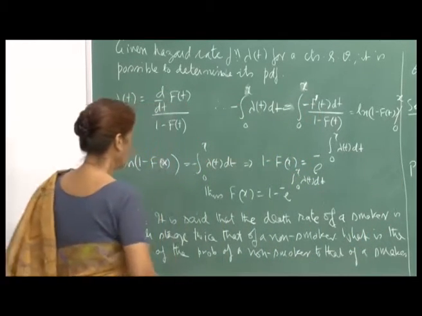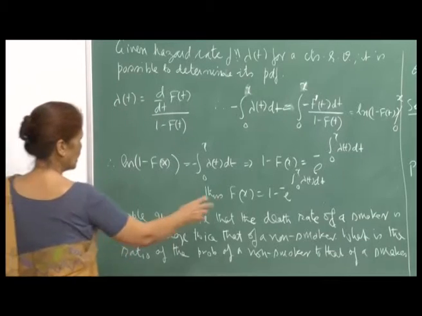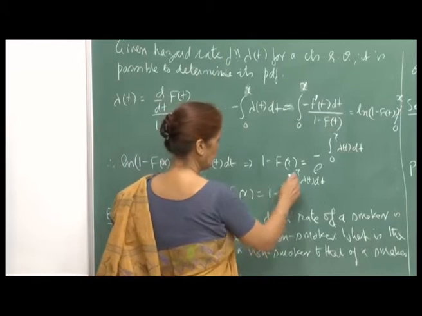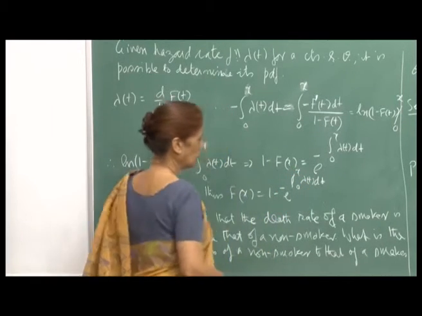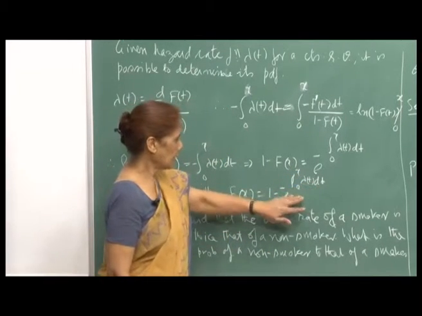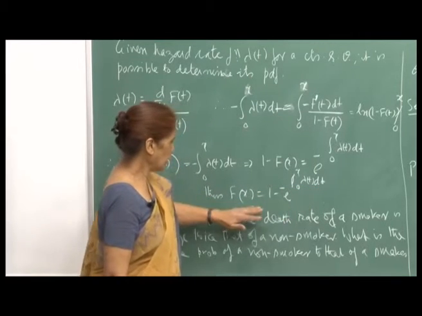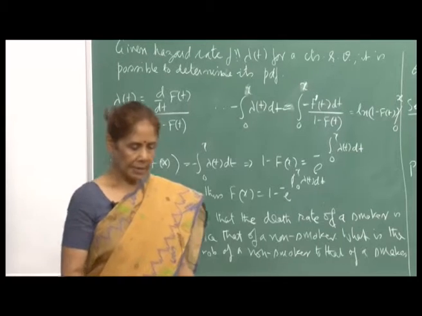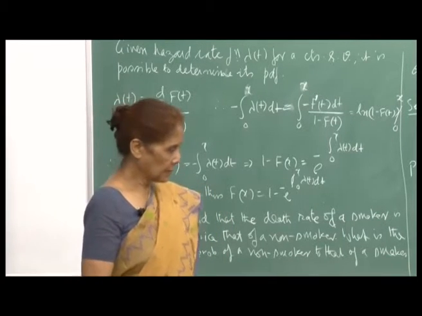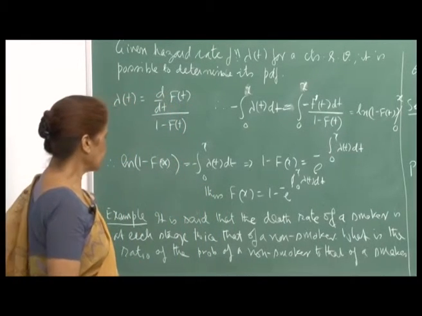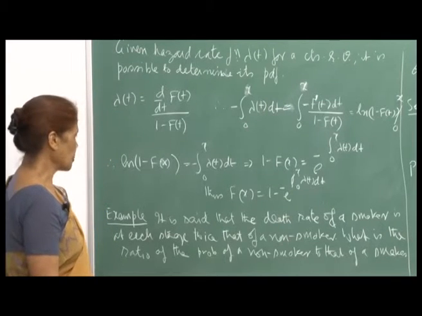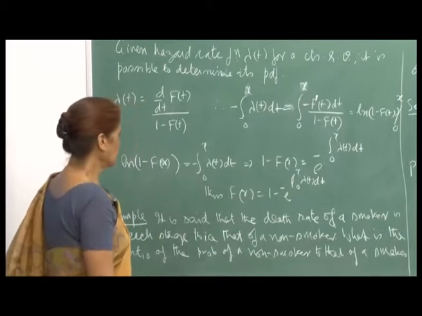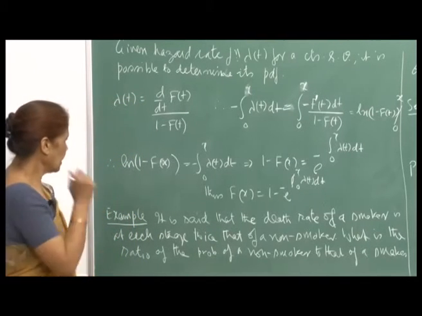And so, f x you can write from here as 1 minus e raised to minus integral 0 to x of lambda t dt. So, if I know lambda t, then I can integrate here, and my f x will be of this form. That means it is enough if you know the hazard rate function of a random variable, you can determine its distribution. Once you know the cumulative distribution function, you can determine the PDF also.